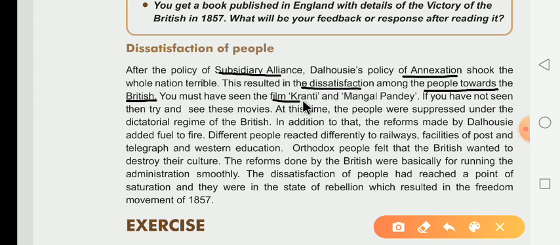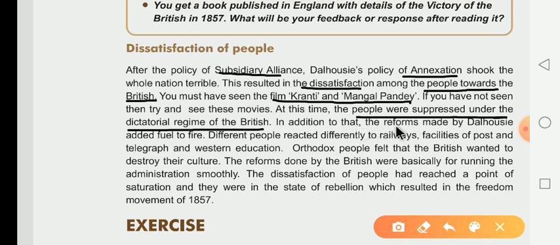You must have seen the film Kranti and the film on Mangal Pandey. If you have not seen them, then try to see these movies, dear children. At this time, the people were suppressed under the dictatorial regime of the British. What is the meaning of dictatorial? Dictatorial means Tanashahi. Regime means Shasan Vyavastha, the system of the British.